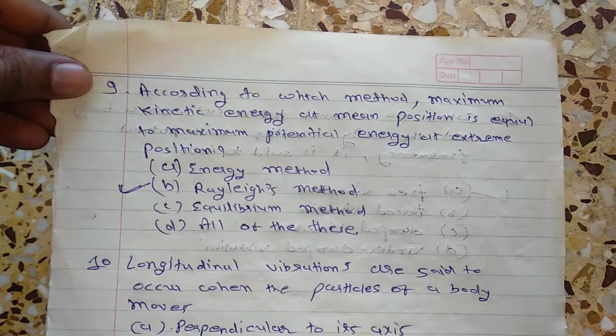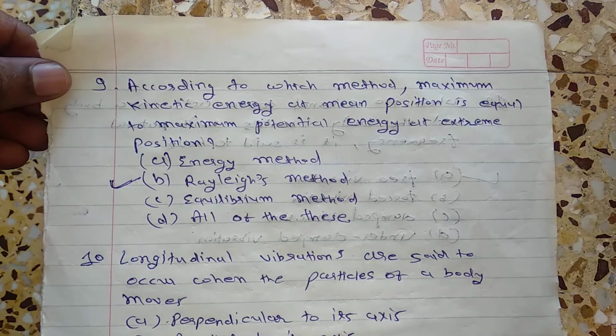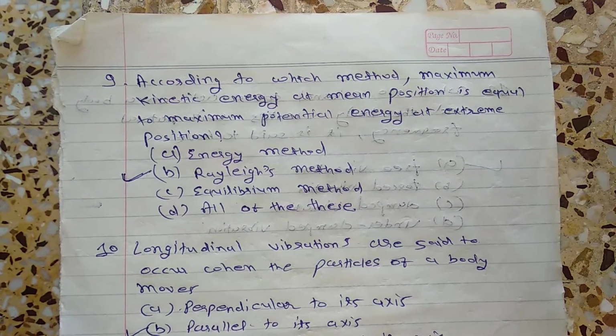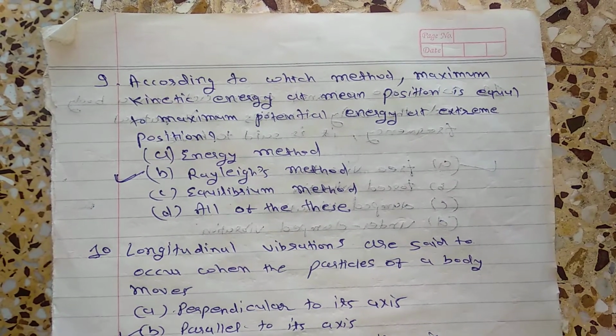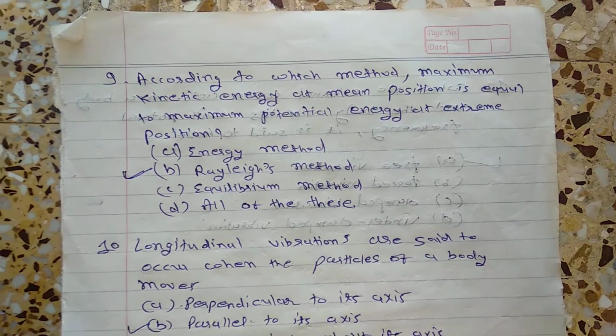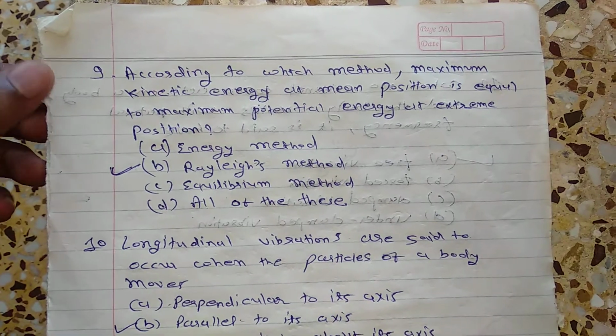Okay, in the equilibrium method, the summation of external force and inertia force must be equal to 0. So it is not the right answer, C. And in option A, energy method, the total energy must equal 0, so it is not the right answer. Here the kinetic energy equals potential energy, so Rayleigh's method is the right answer. Okay, B is your right answer.